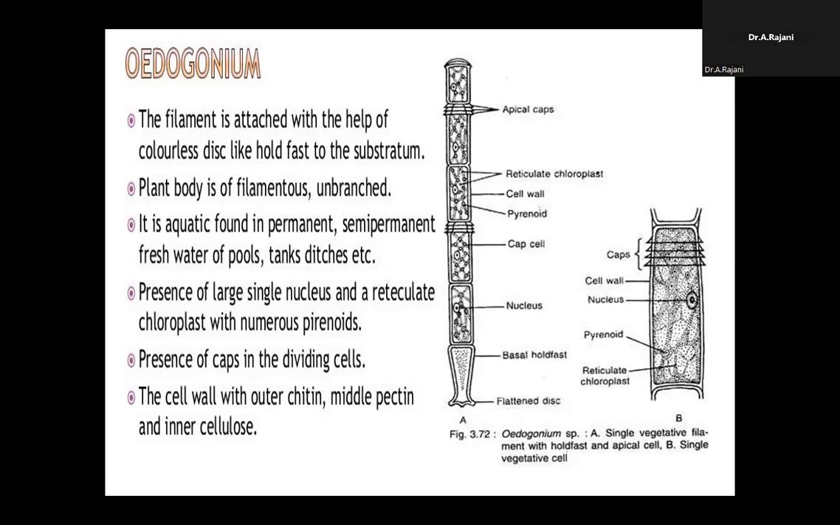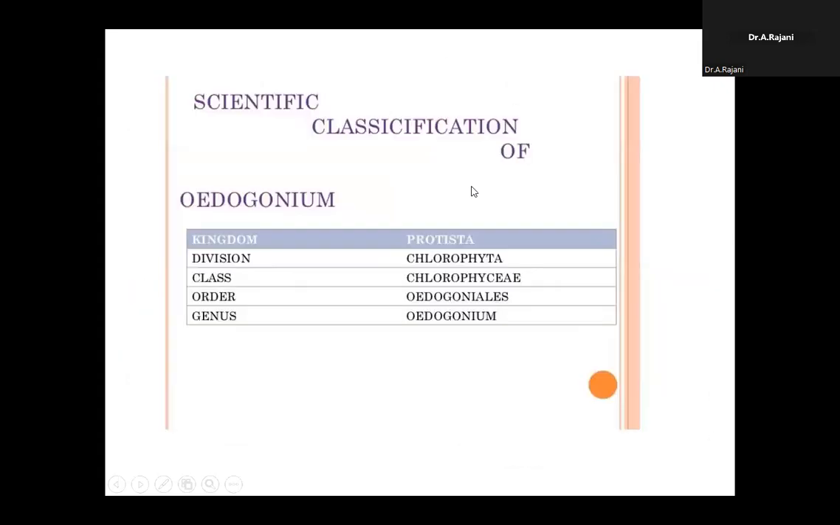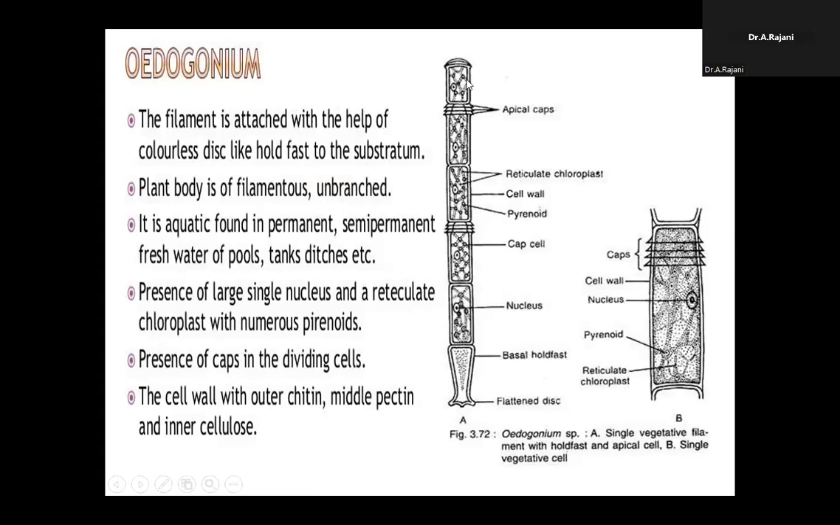This is the occurrence. What is the structure of the plant body? The thallus is unbranched. You can observe the filamentous, unbranched plant body, with cells attached end to end. It is attached with the help of a colorless disc-like holdfast. You can observe one cell at the top and one cell at the bottom, that's why the cells are said to be attached end to end.